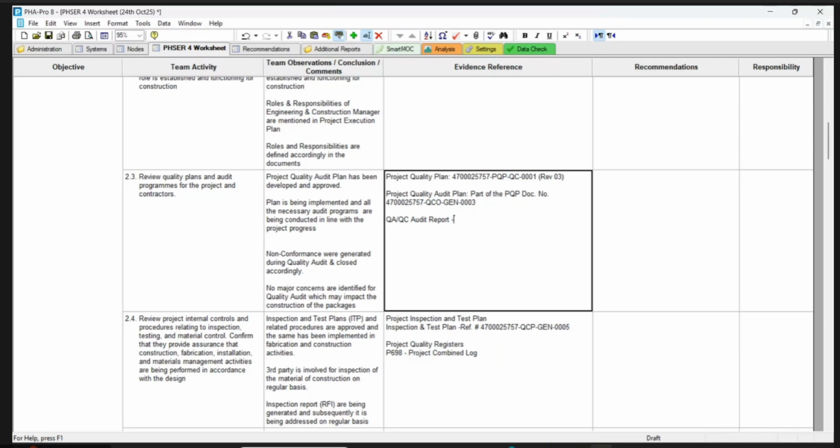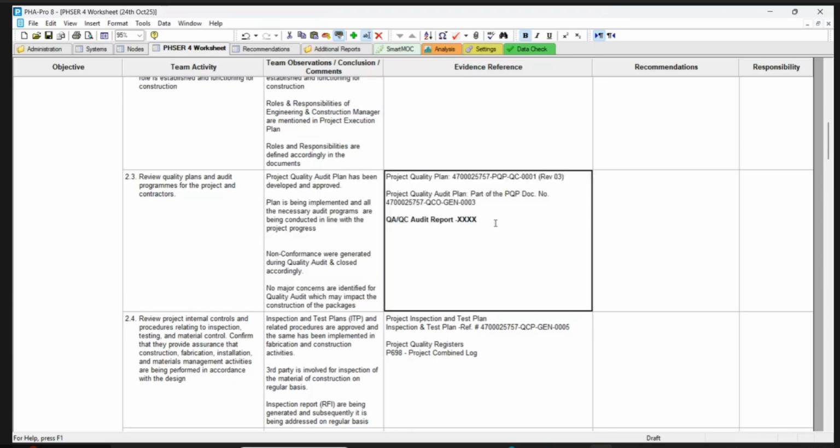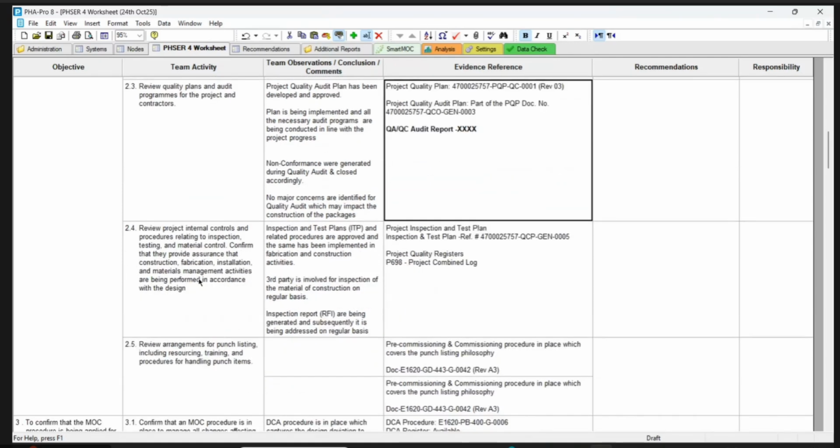Vimal, provide the audit report numbers, okay? Quality audits, whatever you have done. Okay. Vimal, don't worry, I'm highlighting it here with XXX. So after the workshop, I will send you the list with XXX and you can provide me the numbers and then I will update. Yes, sure.